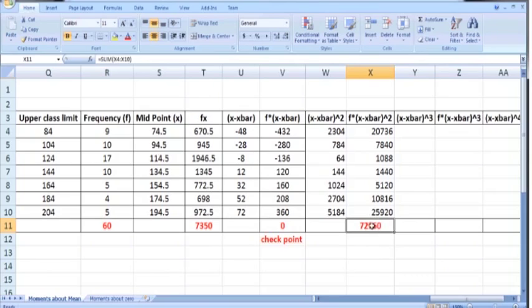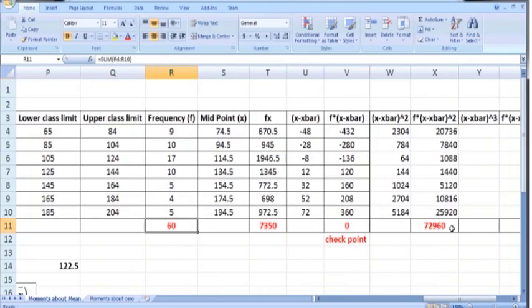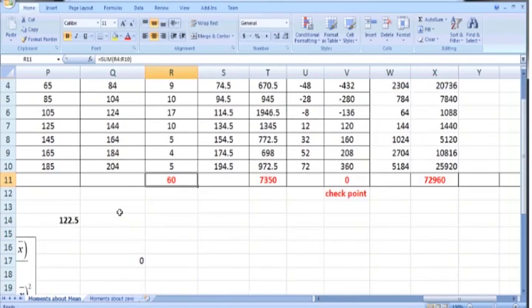So if we divide this number by summation f, we get the second central moment, or second moment about mean, for this frequency distribution. So I am just going to divide this number by summation f, which is 60.